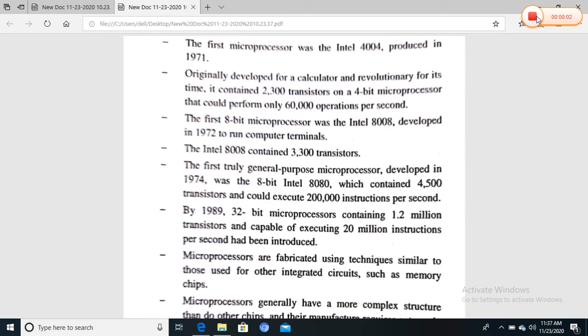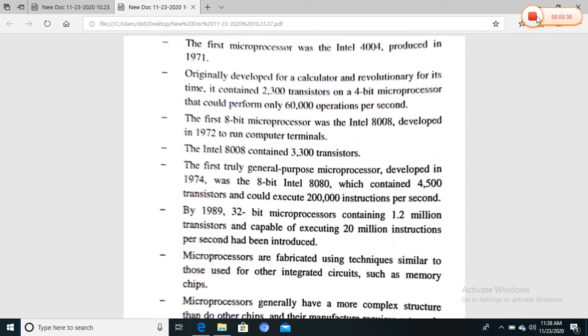Hello students, this is the next point of the fourth chapter, that is evolution of microprocessor. The first microprocessor was Intel 4004, produced in 1971. It was originally developed for calculators and contained 2300 transistors. That processor is a 4-bit microprocessor and could perform only 6000 operations per second.